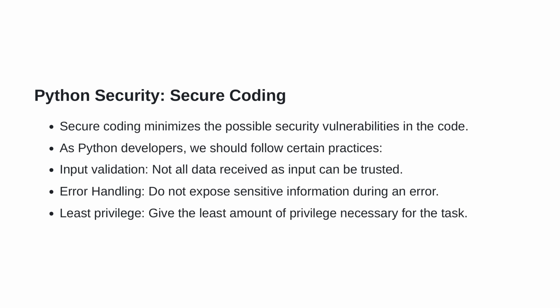And let's dive deeper into aspects of Python security, beginning with secure coding. The intention behind secure coding is simple. We want to minimize the possible security vulnerabilities present within our code. If we, as Python developers, follow certain practices, we can maximize the security and reliability of our applications. The first of these practices is input validation. Remember, not all data received as input can be, or should be, automatically trusted. Empty fields, unusually long data entries, or entries containing special characters could all be potential indicators of a security threat. Therefore, validating all input data is a preventive measure against such threats.